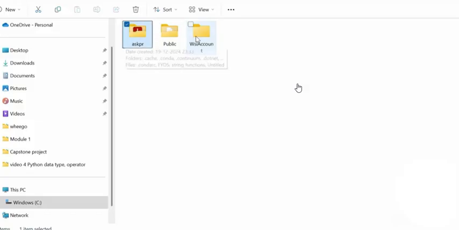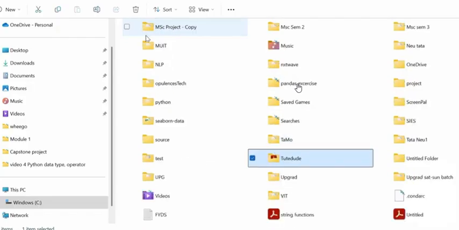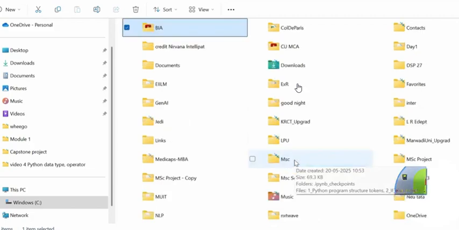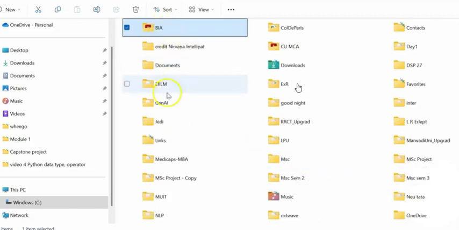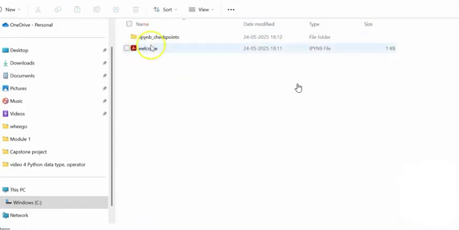Let us consider that you don't know. That is fine. You can open each of the folders to find out where the ABC is. It's not opening here. Here I'm opening, and can you see that I will find the ABC folder here? Yes. And you know, dude is another one which we have created, and BIA is another one. Do you remember? So this is how it is. So now ABC is there. Under ABC, you will find the welcome.